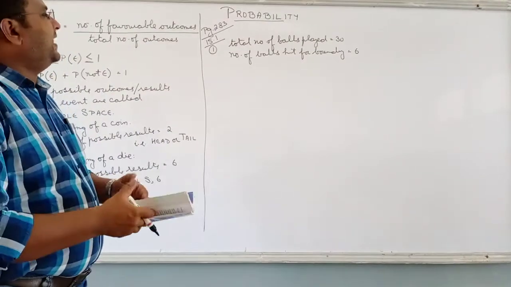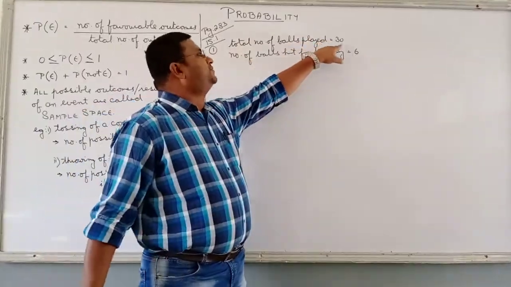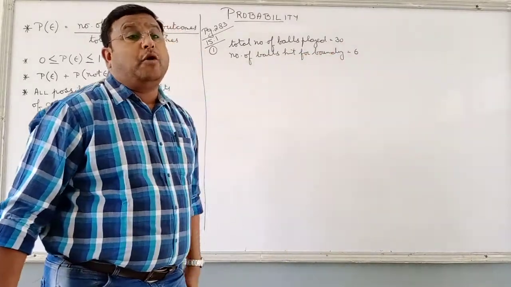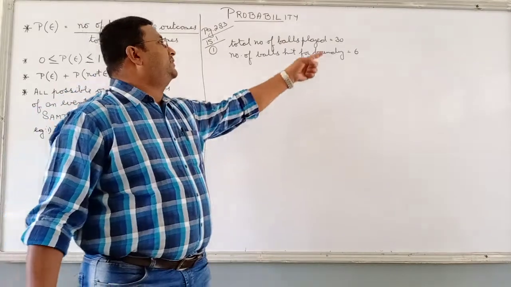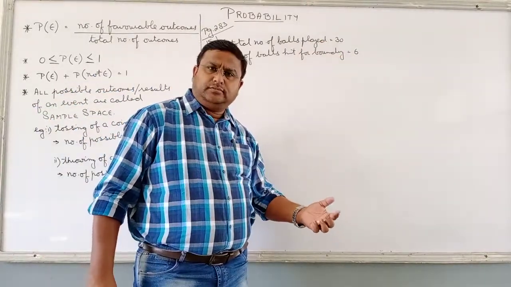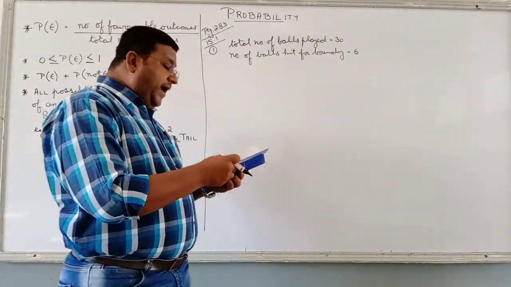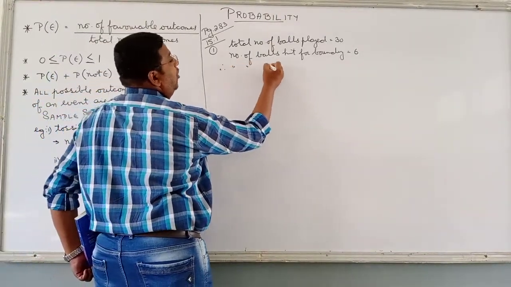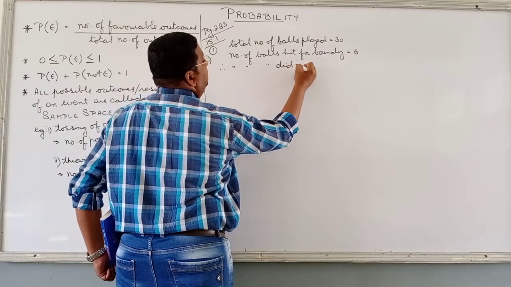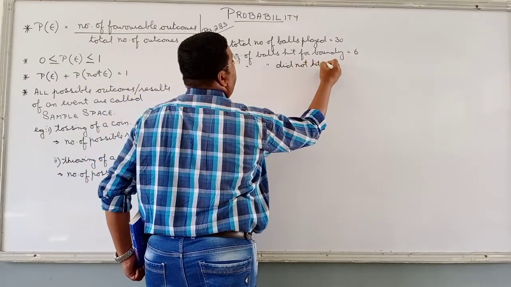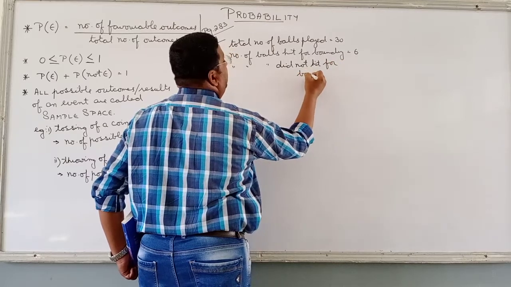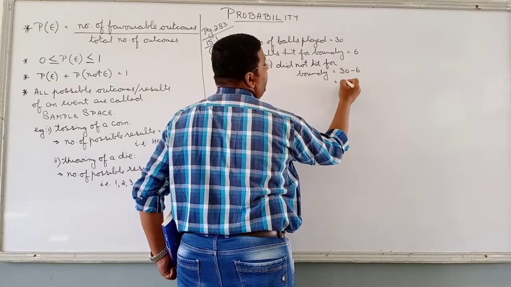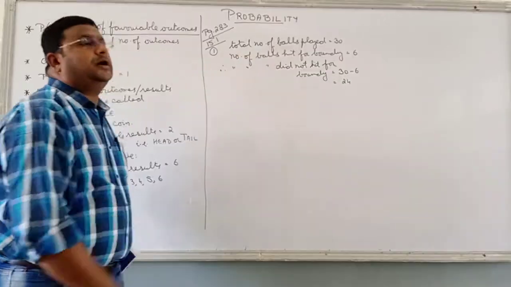Right? So our question says, the total number of balls played was 30 and the number of balls hit for a boundary was 6. So how many balls were not hit for the boundary? Sir, 30 minus 6, 24. Isn't it? The question says, find the probability that she did not hit a boundary. So the number of balls not hit for a boundary is equal to total 30 minus 6, how many? 24 balls were not hit for the boundary.